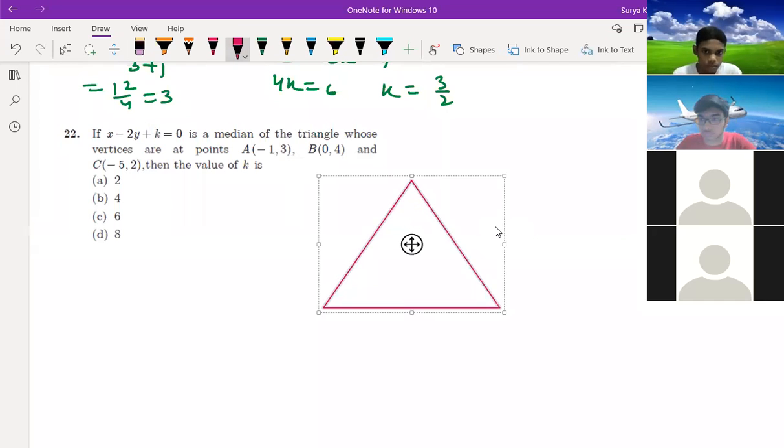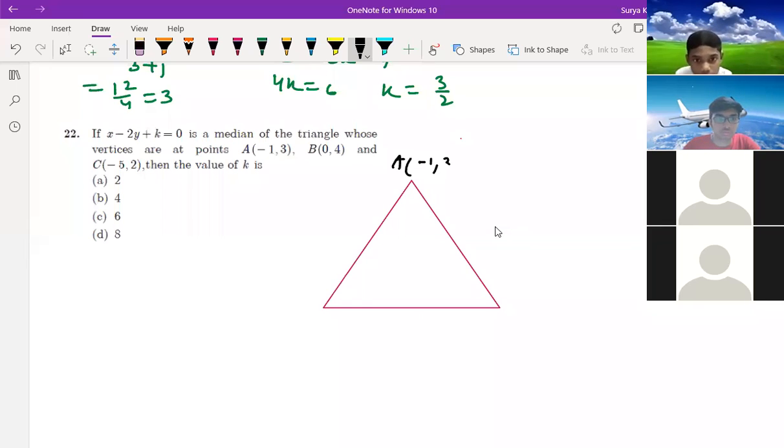But median part is not there. See, what is median, Rasul? If this is a median of a triangle whose vertices are at points A, B, and C, find the value of k. So A point is -1, 3, B is 0, 4, and C is -5, 2.